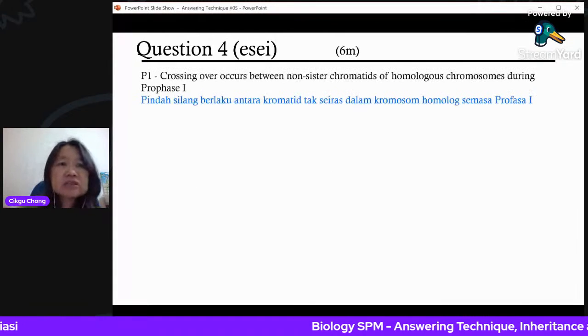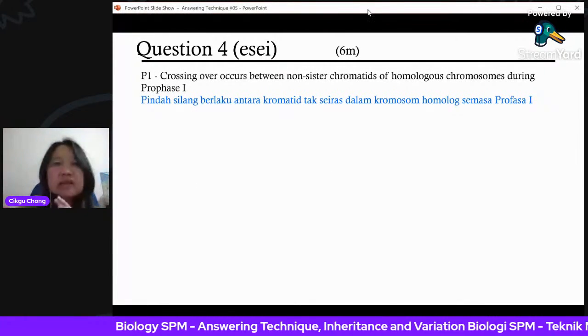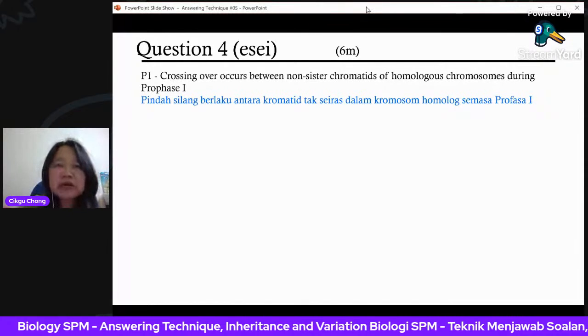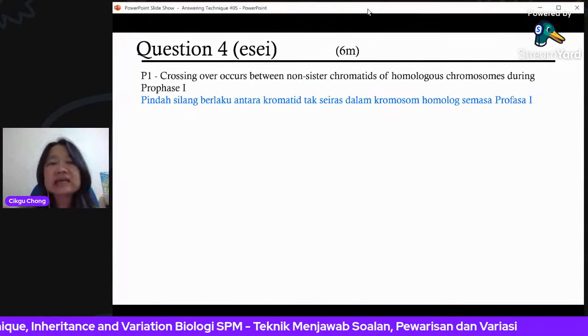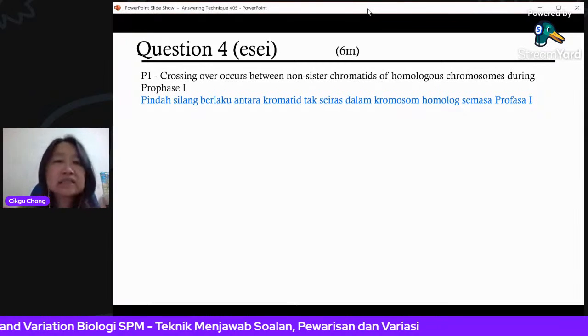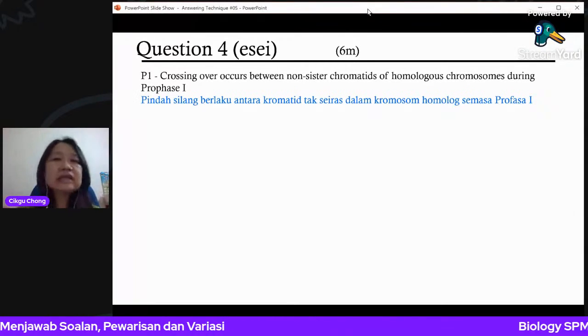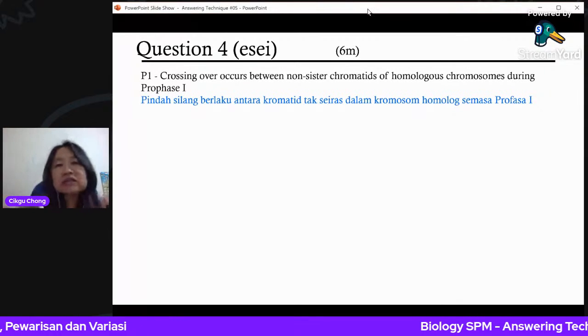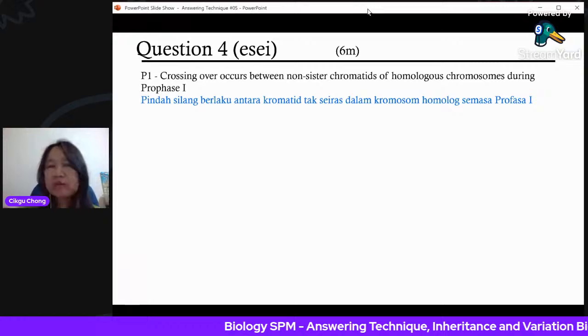Okay, crossing over. Because when you talk about variation, you can never forget about crossing over. You have to say crossing over, or pindah silang. Start by saying pindah silang berlaku. Even if you just say pindah silang berlaku, quite likely you get 1 mark. Even though you didn't say the detail, don't worry about the detail. You must say pindah silang.